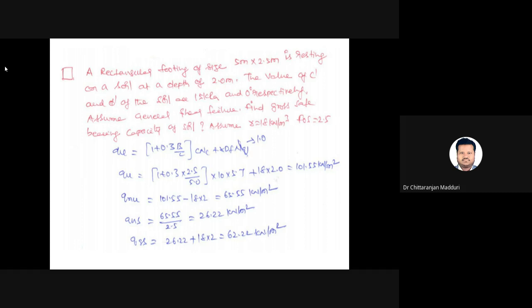Which bearing capacity is asked in the problem, you need to identify. If it is ultimate bearing capacity, stop at the first point, Qu. If it is net ultimate bearing capacity, you need to find it by subtracting the self-weight of soil above the foundation. If it is asked as net safe bearing capacity, you need to divide the net ultimate bearing capacity by factor of safety. If it is asked gross safe bearing capacity, then you need to add the self-weight of soil above the foundation.